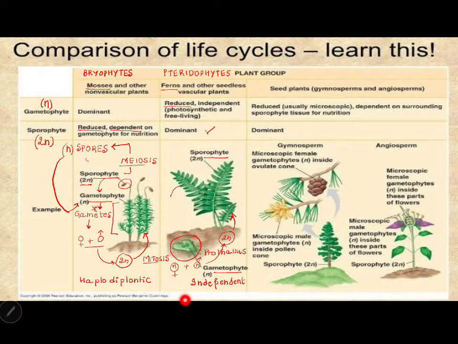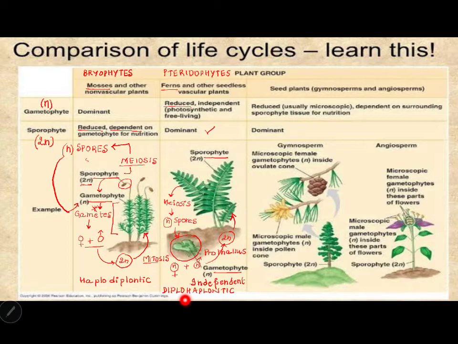Then the sporophyte again undergoes meiosis to give rise to haploid spores, which again grow into a reduced independent gametophyte. But what is the dominant stage in pteridophytes? The dominant stage is the diploid stage, so we call it the diplohaplontic life cycle.